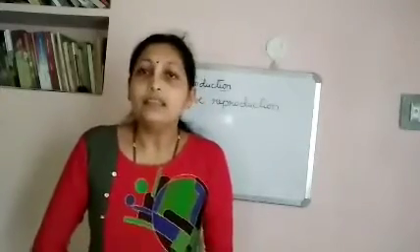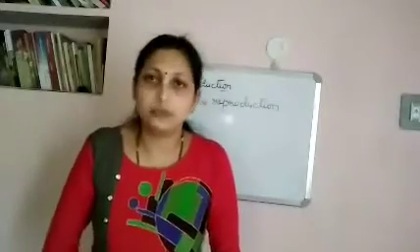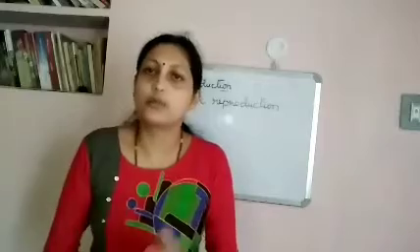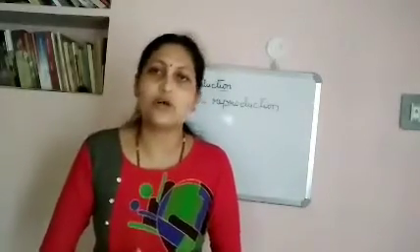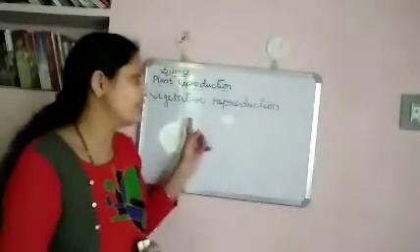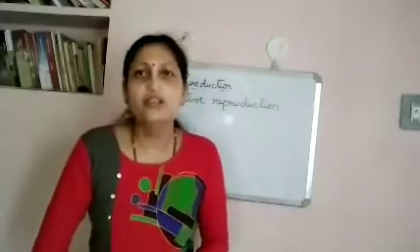Other than that, we use some special parts of such plants to obtain new plant, to produce new plant. Such type of reproduction is called vegetative reproduction. Okay, vegetative reproduction. So what is vegetative reproduction?